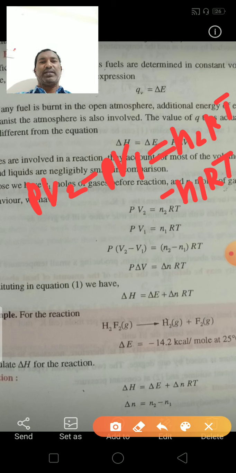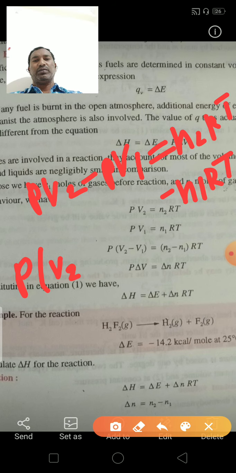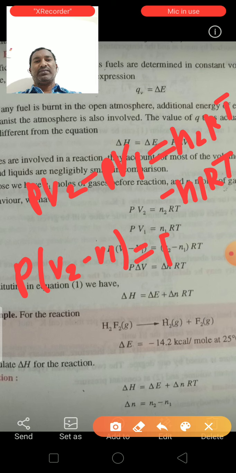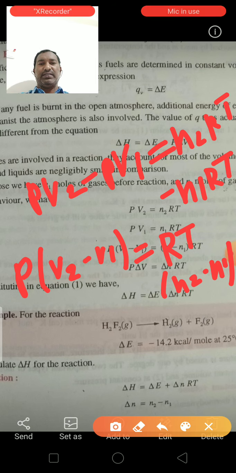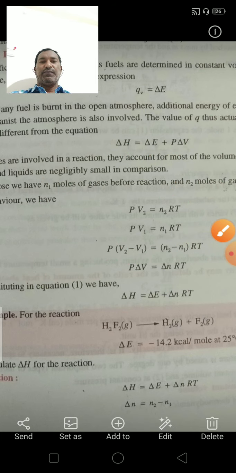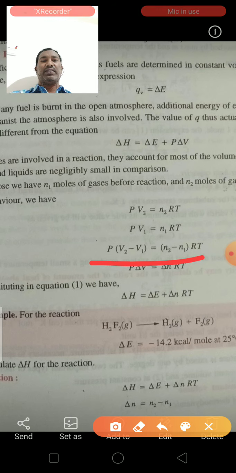So P into V2 minus V1 is equal to RT into N2 minus N1.